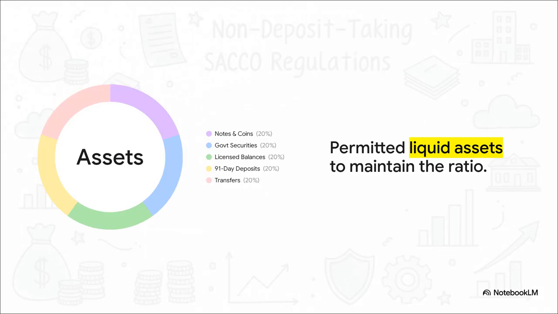But here's the catch. You can't just count anything as a liquid asset. The regulations strictly define what actually counts toward that 10% ratio. We are talking highly accessible funds here. Think actual physical notes and coins, government securities, net balances held at licensed banking institutions, deposits at other SACOs that mature in under 91 days, and electronic transfer balances. Basically, if you can't convert it to cash almost instantly, it does not count as operational fuel, period.